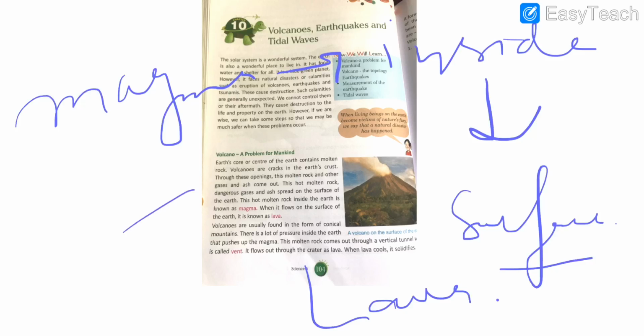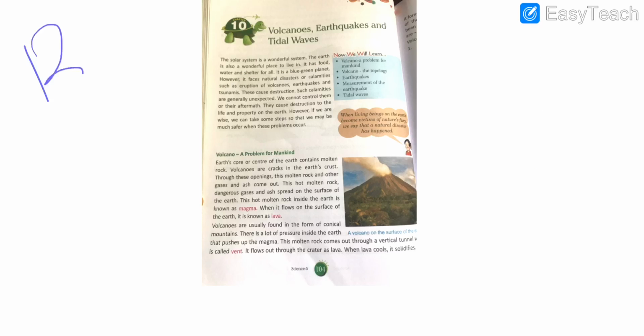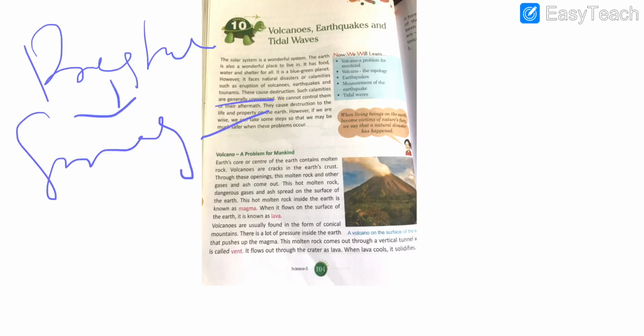Students, volcanoes are usually found in the form of conical mountains. You can check your book, and also the internet, for different images of volcanoes. There is lots of pressure present inside the earth, and this pressure forces the magma to come to the surface.